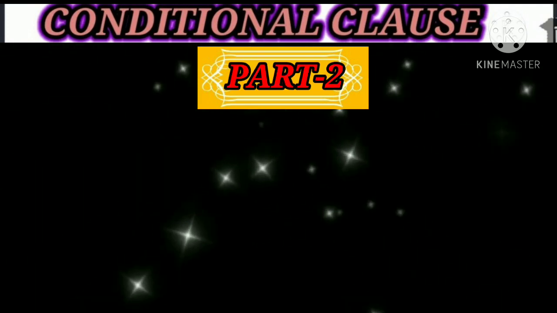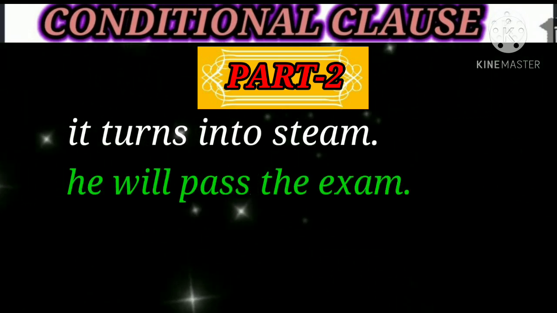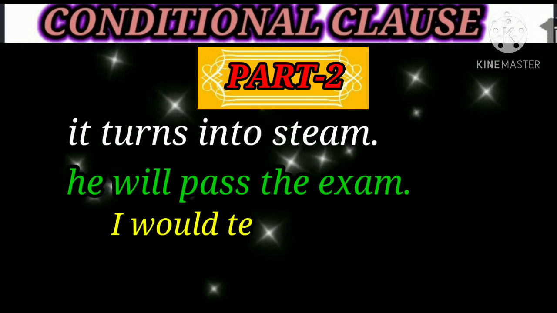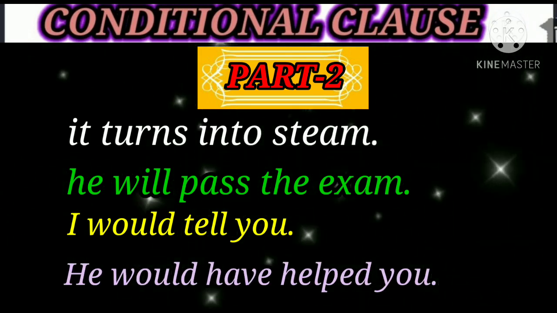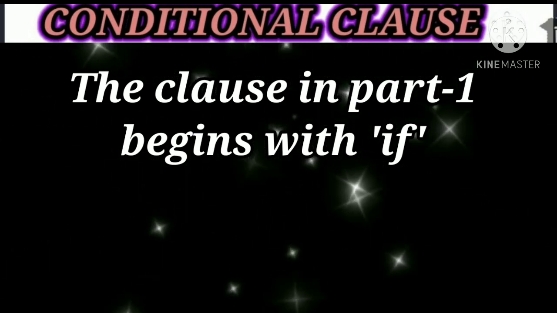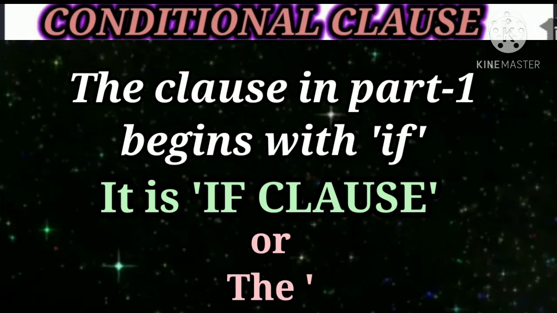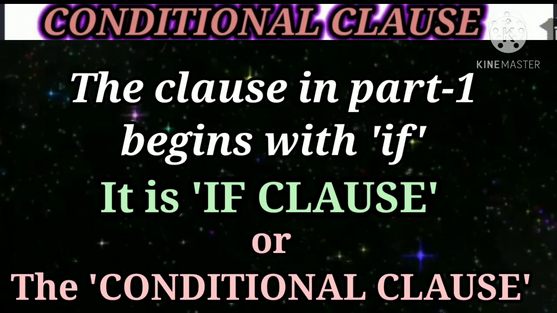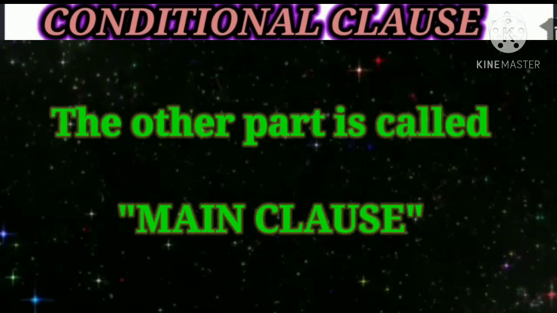The second part: it turns into steam, you will pass the exam, I would tell you, he would have helped you. The clause in part 1 begins with if, so it is called the if clause or the conditional clause. The other part is called the main clause.